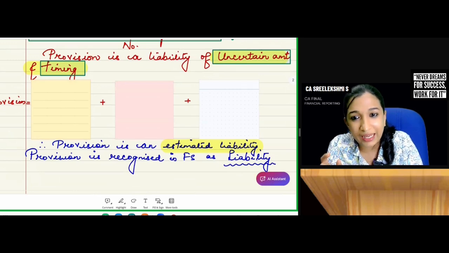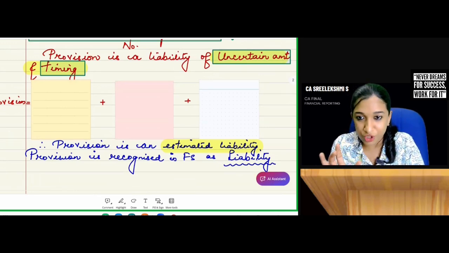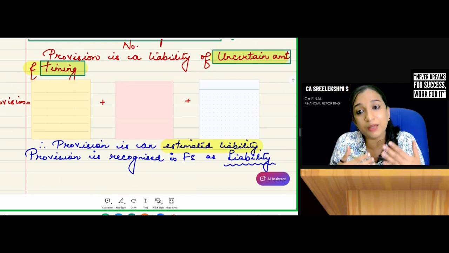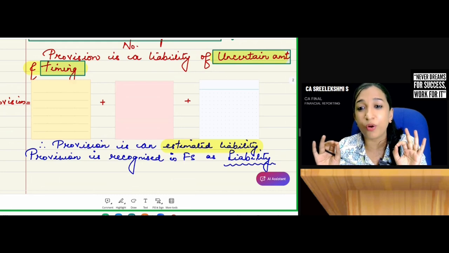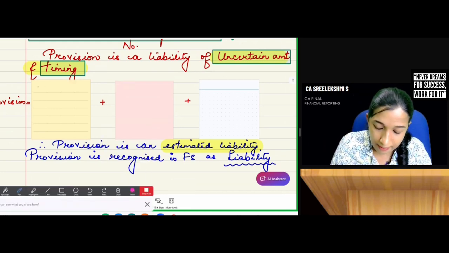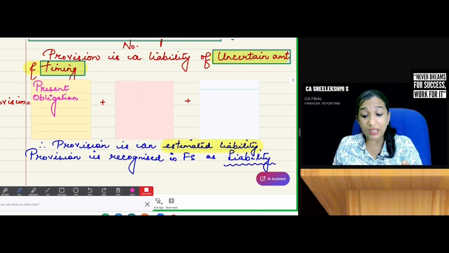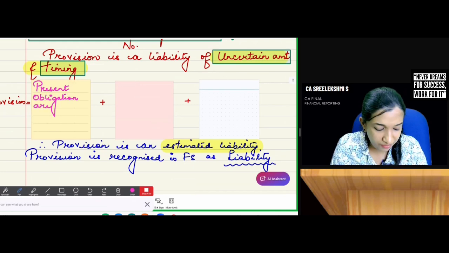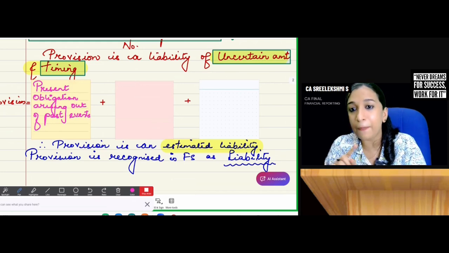When do you create a provision? Provision is an estimated liability. Yes or no? So, when do you create a provision? Provision is created when there is a present obligation arising out of past events.